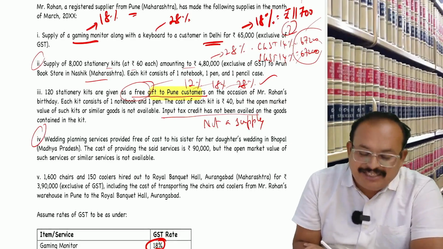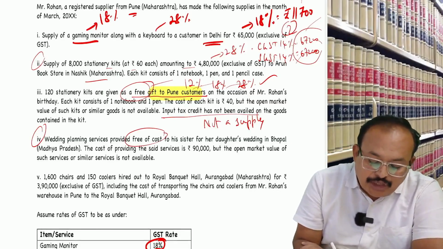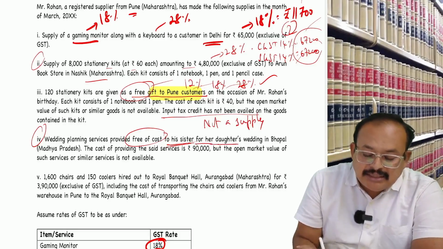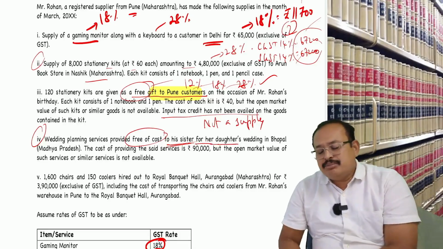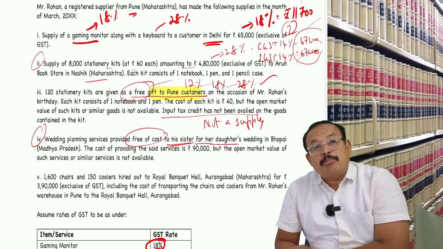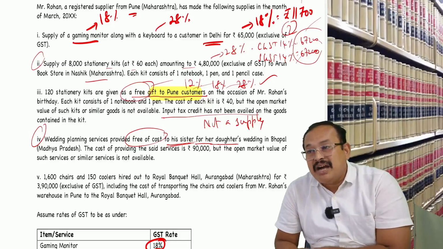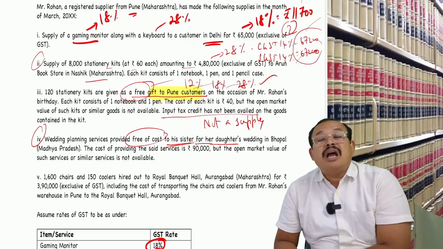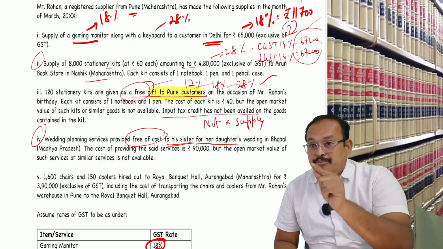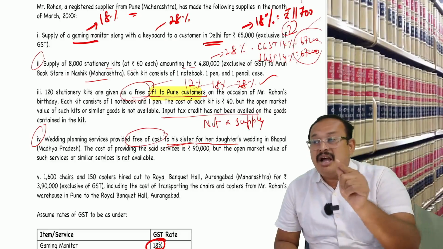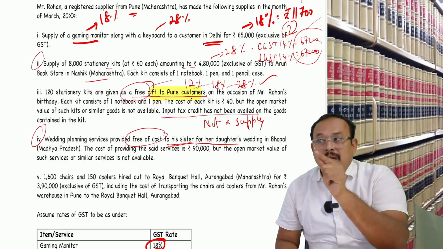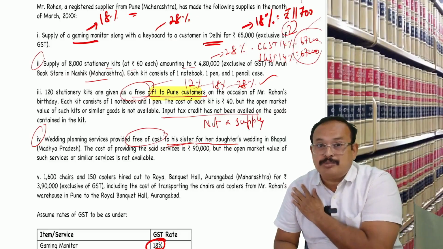Wedding planning services provided free. This is also free of cost to his sister for her daughter's wedding. Sisters, brothers, relatives come into the picture. Section 2(49) of the CGST Act defines family: spouse and their children, and parents, grandparents, brothers and sisters who are mainly or wholly dependent on such person.